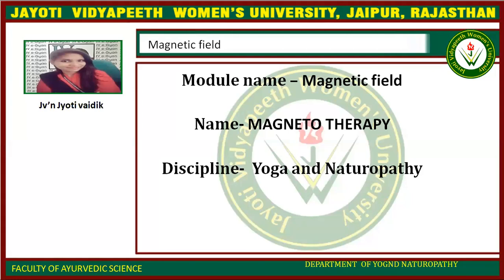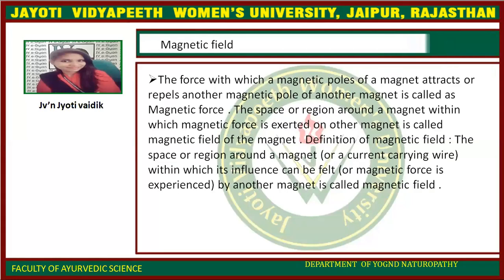Now we discuss magnetic field. The force with which a magnetic pole of a magnet attracts or repels another magnetic pole of another magnet is called magnetic force. The space or region around a magnet within which magnetic force is exerted on other magnets is called the magnetic field of the magnet.